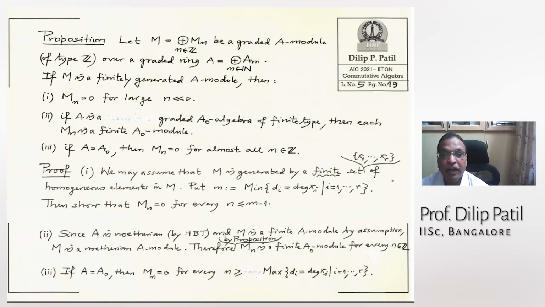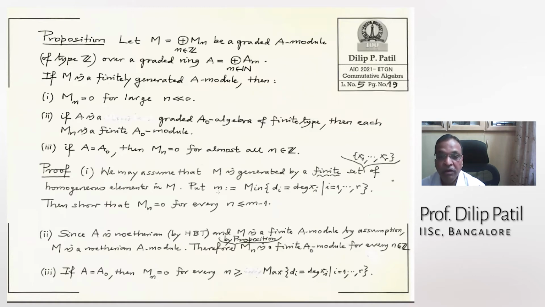We are given M is a finitely generated A module and M is graded. So again, this means M is generated by a finite generating set. Each element in that generating set will have finitely many homogeneous components. Therefore, I will put in all those homogeneous components. Then M will be generated by that. That is obvious. The generating set size has increased, but something good has happened: all elements are homogeneous there. So we can assume M is finitely generated by a finite set of homogeneous elements.